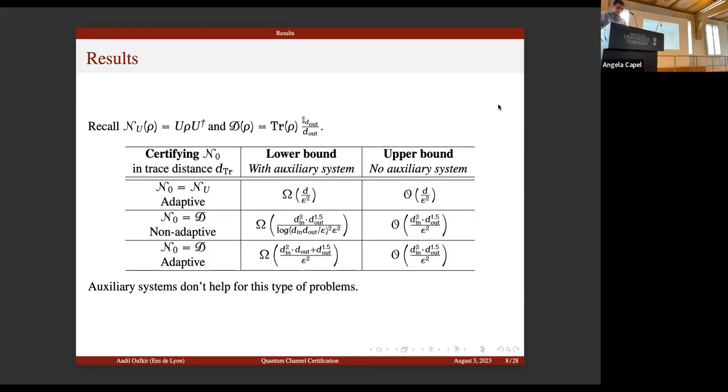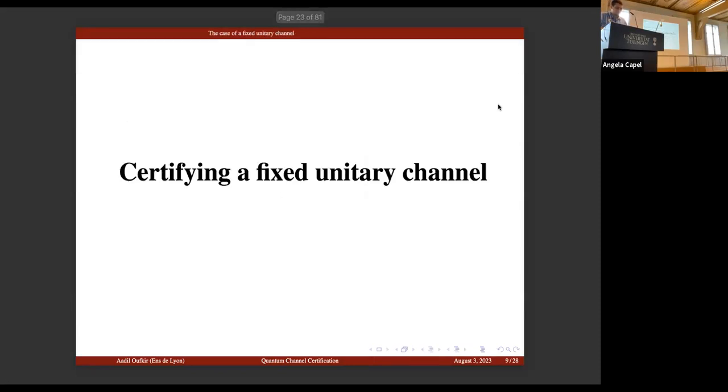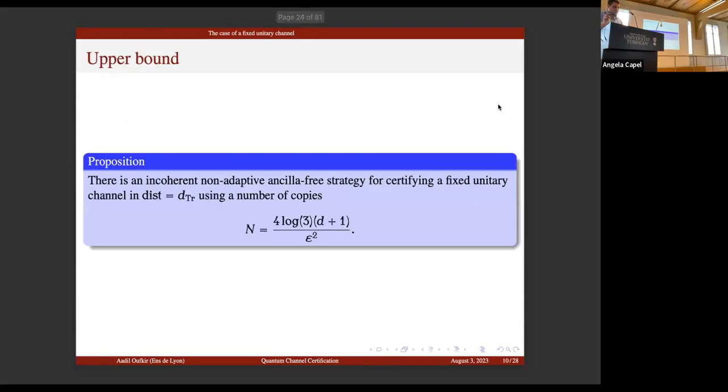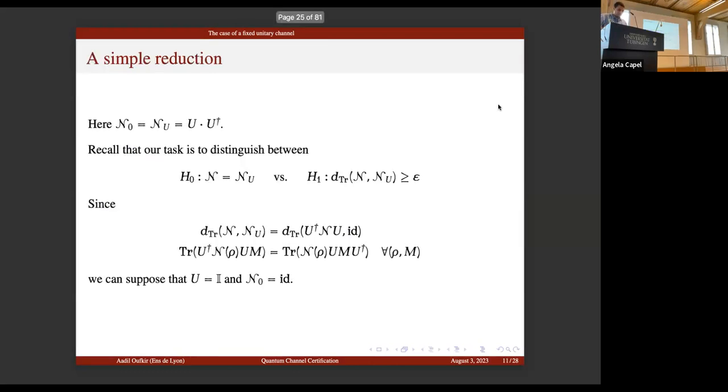In the remainder of this talk, I will give some details for this class. First, for the fixed unitary channel, to recap, we can propose an incoherent non-adaptive ancilla-free algorithm to certify whether a channel is a fixed unitary, and the complexity is d over epsilon squared. First, we can remark that since the trace distance is unitarily invariant, which is a nice property of the trace distance, we can reduce the problem to the case where U is identity and N is a channel. So now we are testing whether a channel is identity or epsilon far.